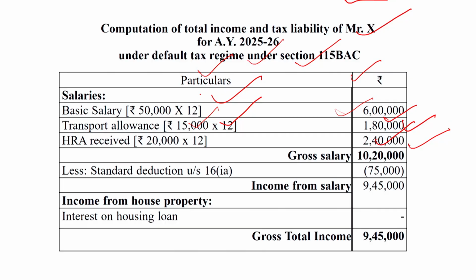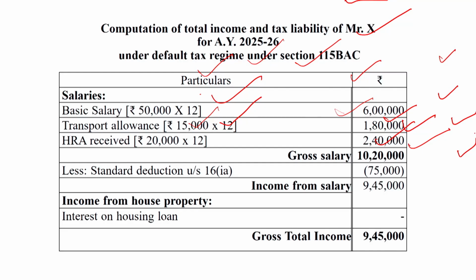So, basic salary 6 lakh, transport allowance 1,80,000, house rent allowance 2,40,000. The total is called gross salary: rupees 10,20,000.